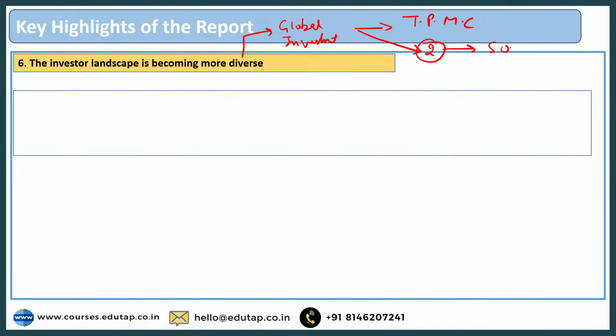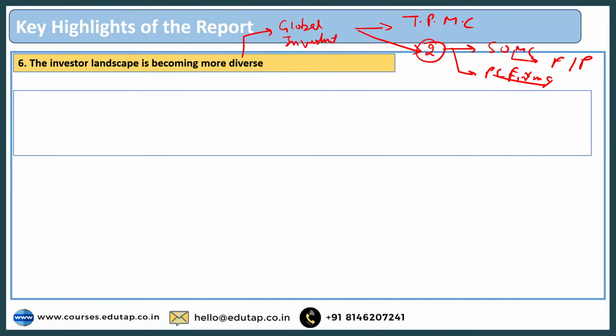Which are those two other types of investors? Firstly, state owned multinational companies, which basically means those types of companies that are fully or partially owned by the government and that invest in foreign countries. Secondly, it also includes private equity funds, private equity firms. So private equity firms basically means the investment firms that acquire ownership stake in companies.